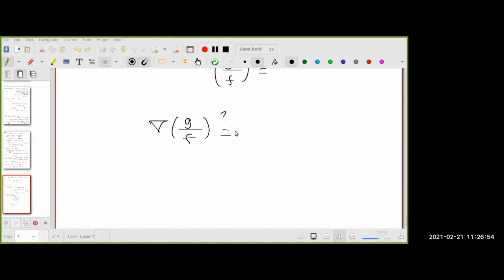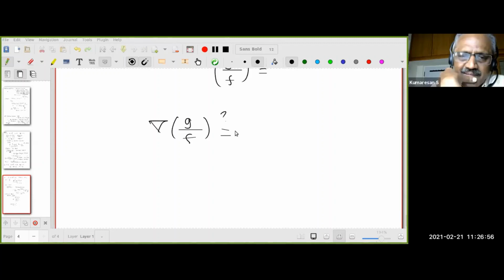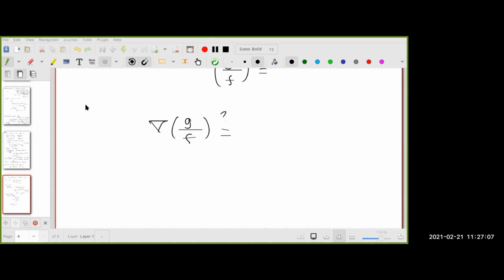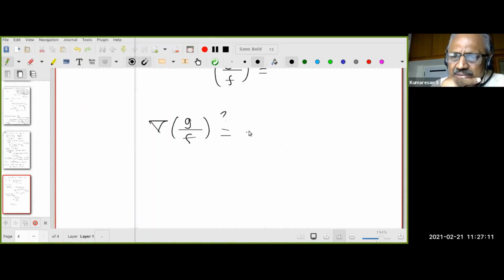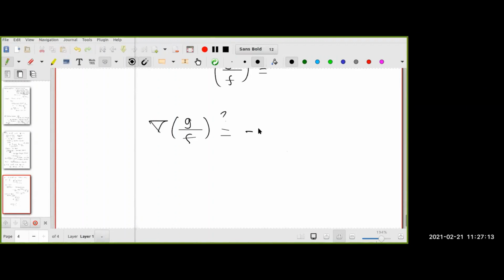Sir, f into gradient g. No. Amrinder? Sir, minus f by g squared. Minus f by g squared.